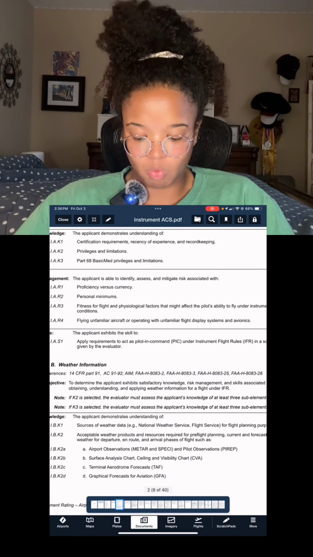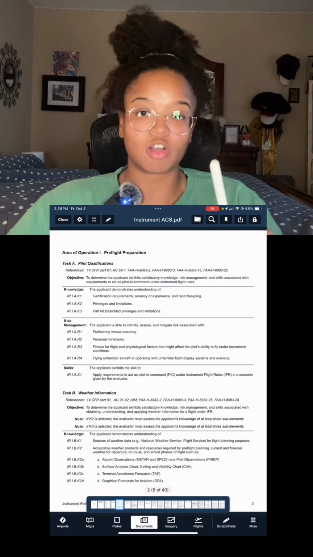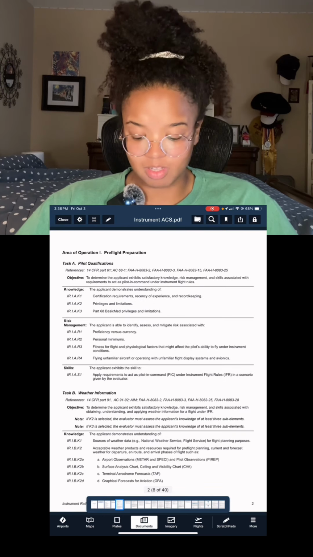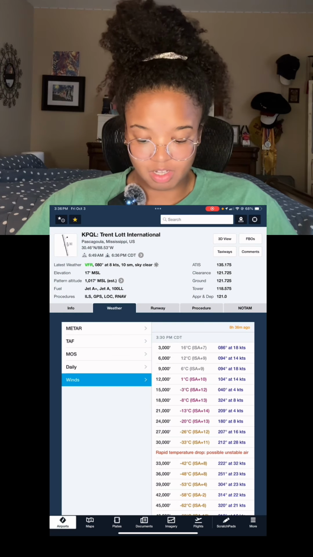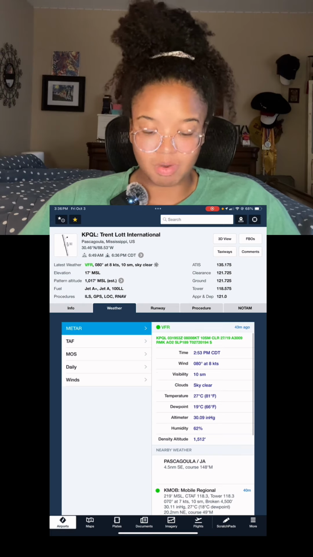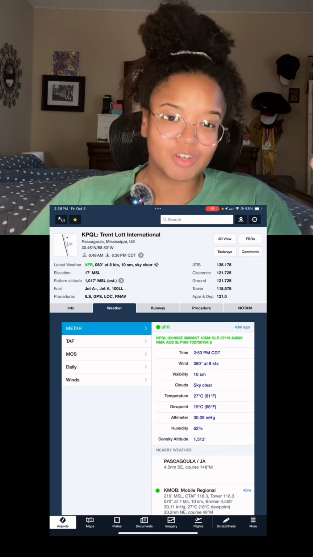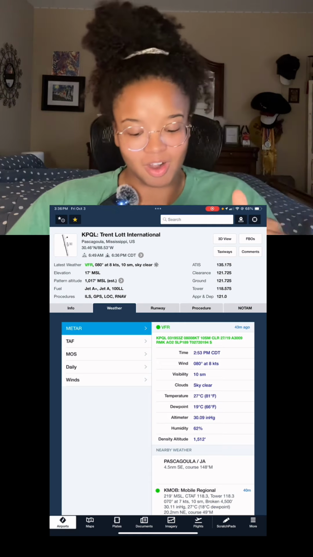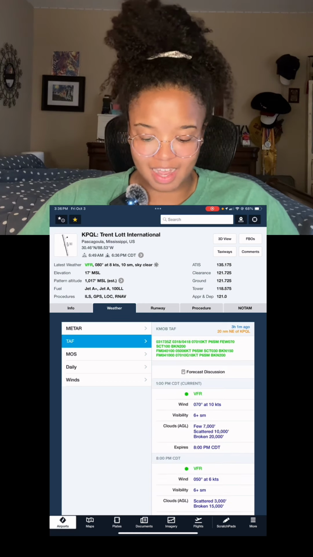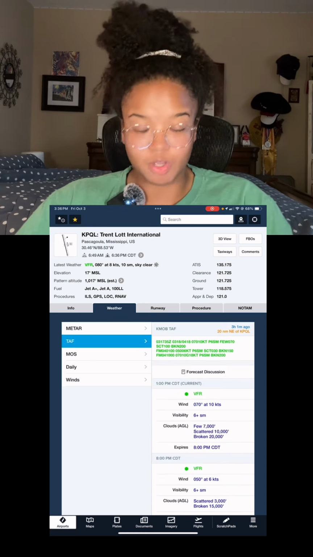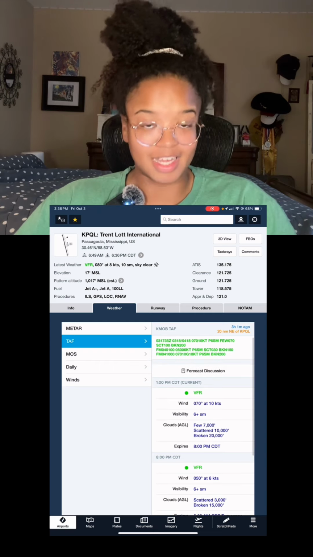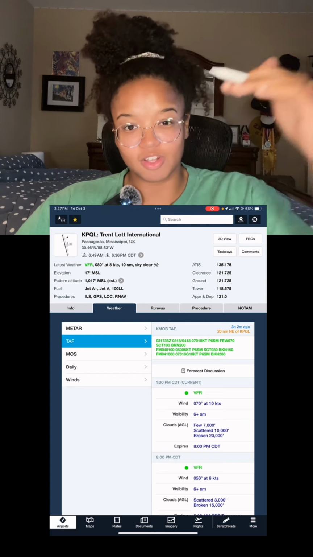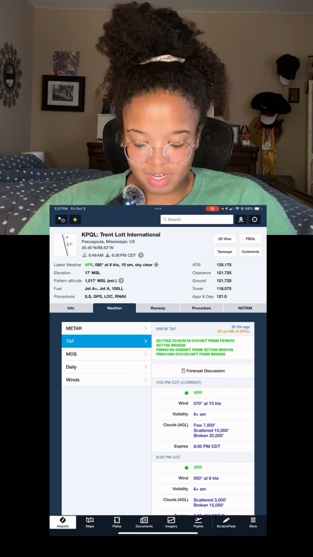The first thing that they're going to be looking for is obviously being able to talk through METARs and PIREPs. I don't have an example for PIREPs, but please go look at that. So for METAR, again, we're just going to go to our airport. They'll probably pick a random and a more difficult METAR to go over. Because of that, I'm going to show you guys where to find all the decoding so it won't be hard. But for METARs and TAFs, they are going to expect you to be able to just walk through and talk through all of this and be able to understand it. Something you should have done in private, but at this level, they're going to want you to go a little further and beyond. So that is what the METARs and TAFs are going to cover.